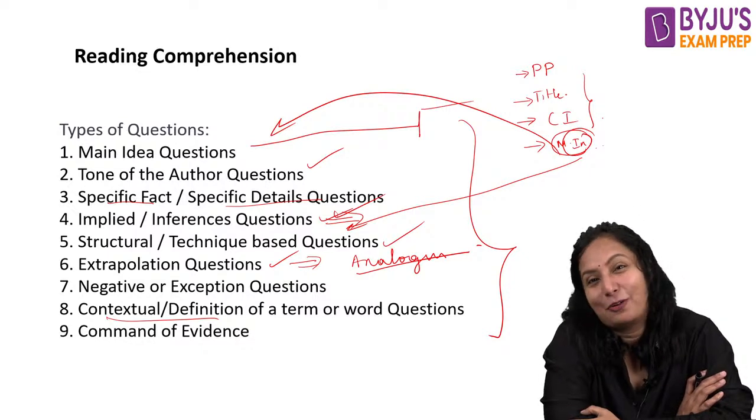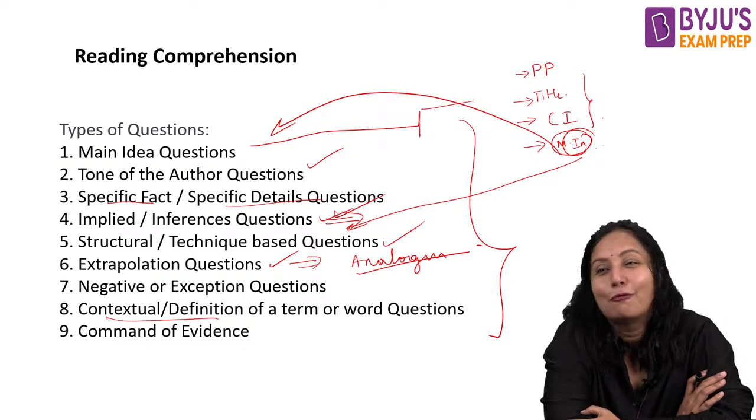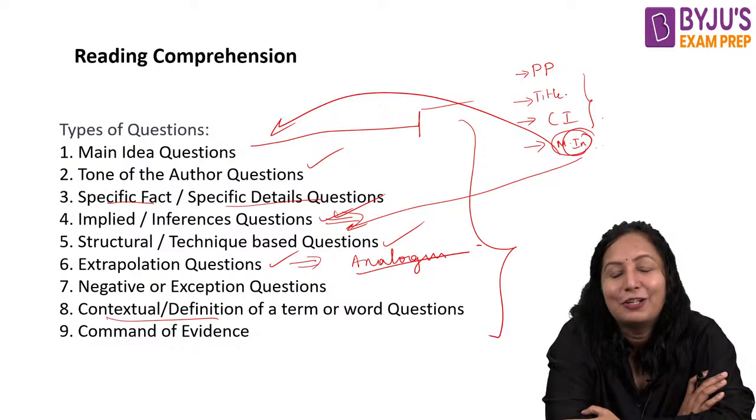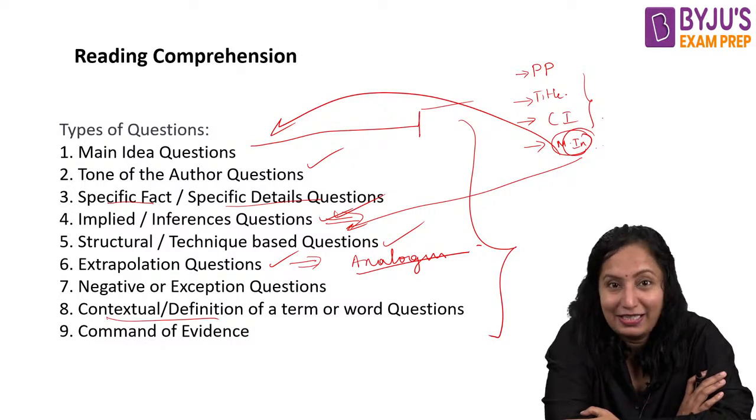And then command of evidence. That means for whatever conclusion the author has taken, you people indirectly identify how that could be done, how that could be possible, or how the conclusion could have happened there, right?